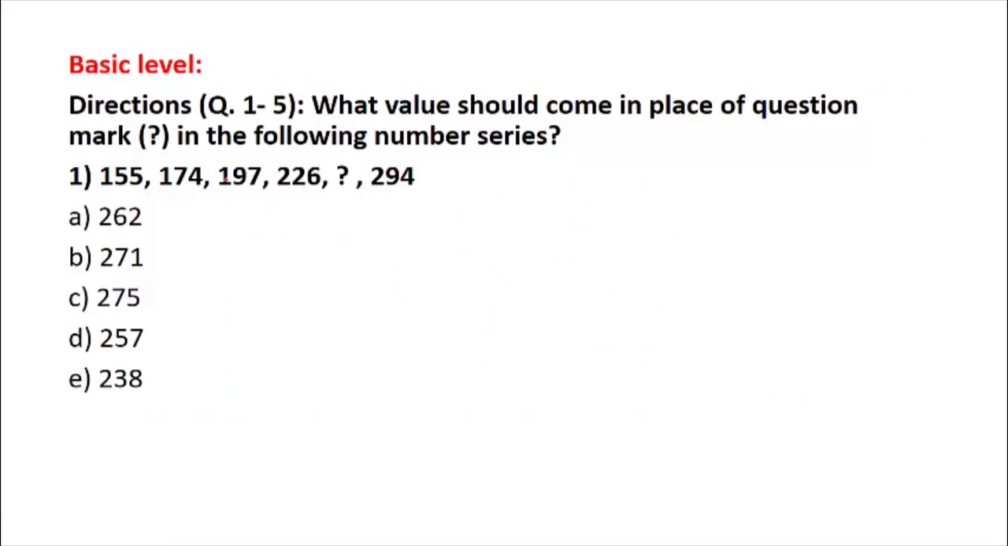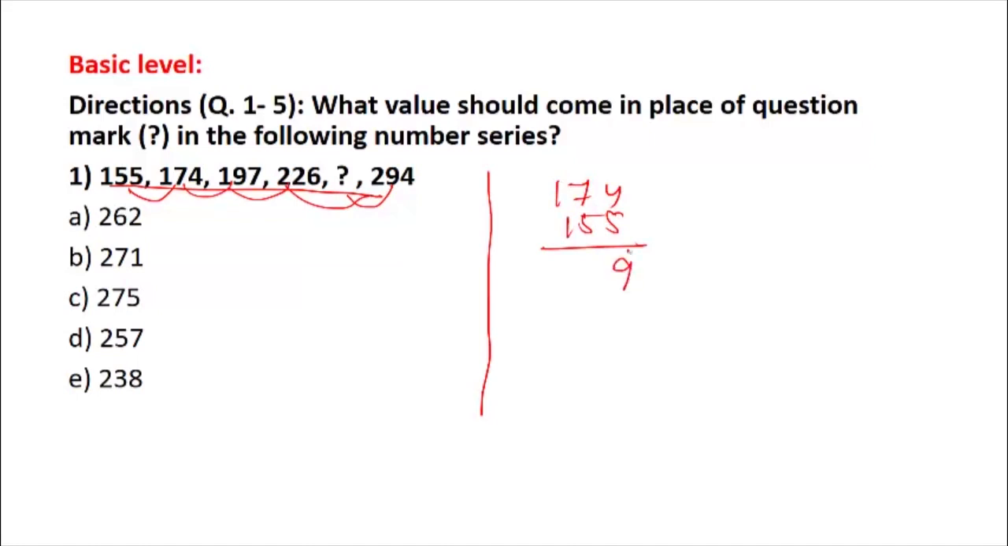If you are watching this video, please pause the video and try to solve this problem on your own. Try to find the pattern on your own. Okay, now first of all you could check the difference between the terms. Most of the time it will work for you. So the difference is 119. Again 197 minus 174 will give you 23.